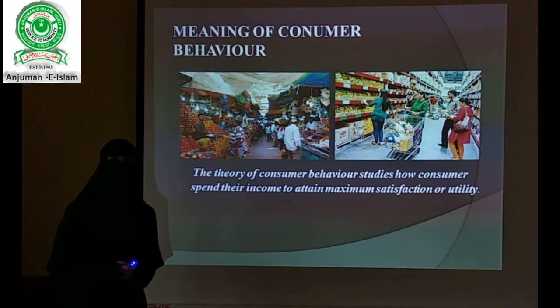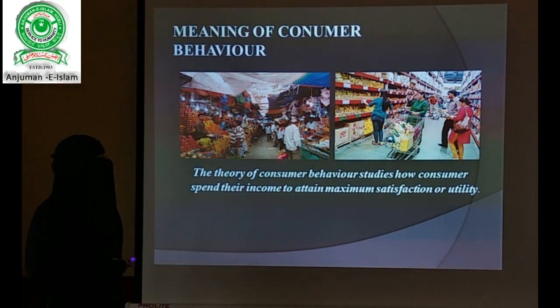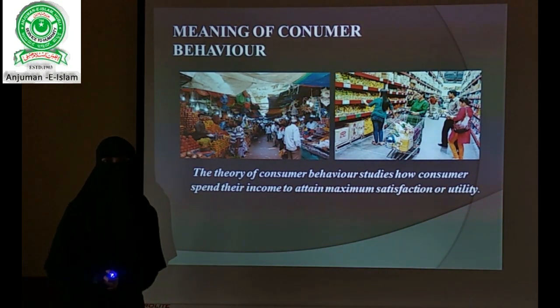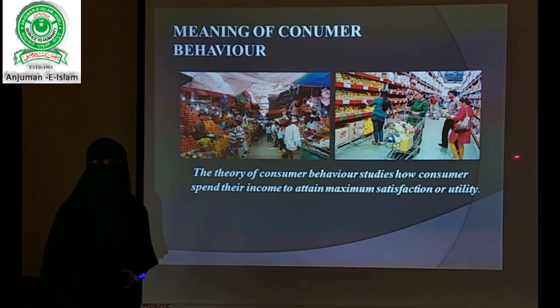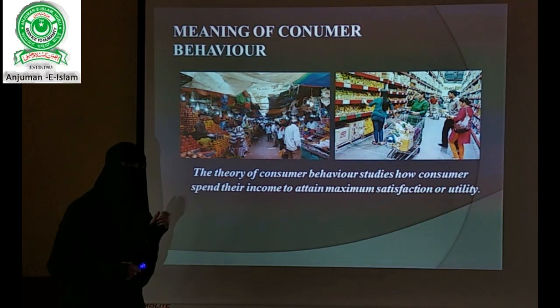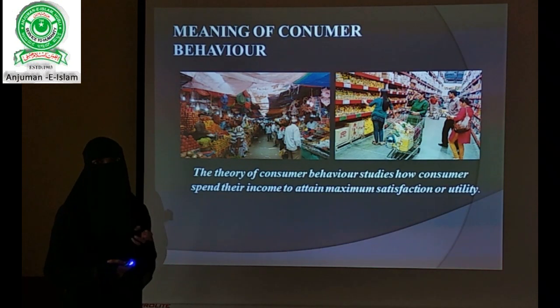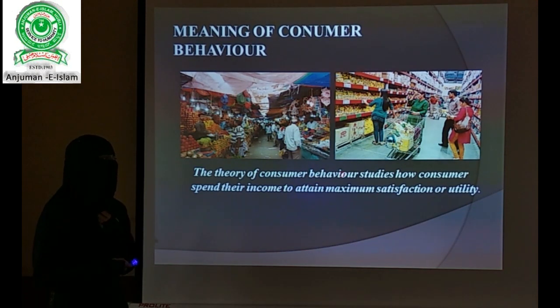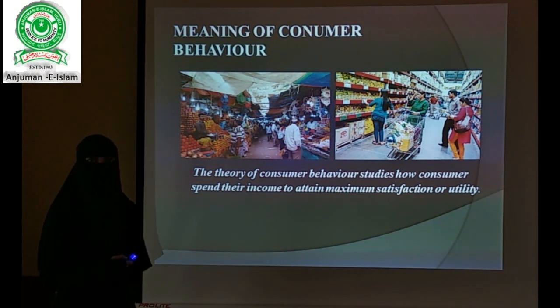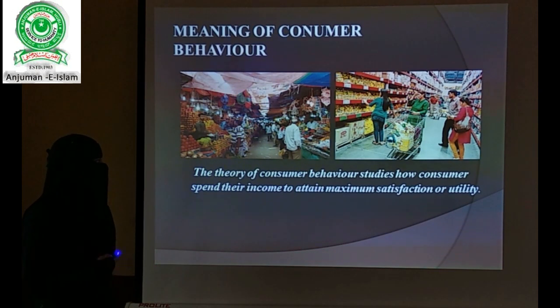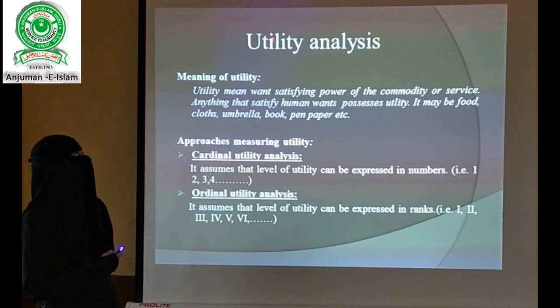As we know from the last chapter, the income of a consumer is limited. For each and every individual on the earth, their income is limited. But the satisfaction or utility that we are going to gain from that limited income is unlimited. We are never going to satisfy all our wants because our income is limited. What we are going to purchase from this income is studied under consumer behavior. The next slide shows us utility analysis.